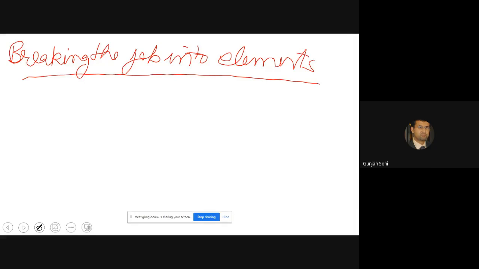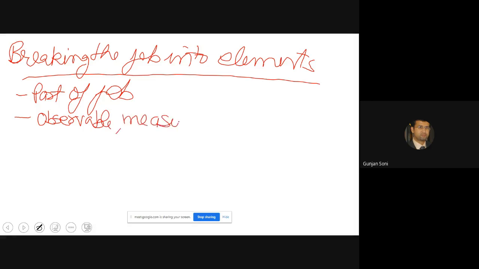And there is another way to say it: it's a part of a job. And the second thing about an element is that it should be observable, measurable, and could be analyzed.